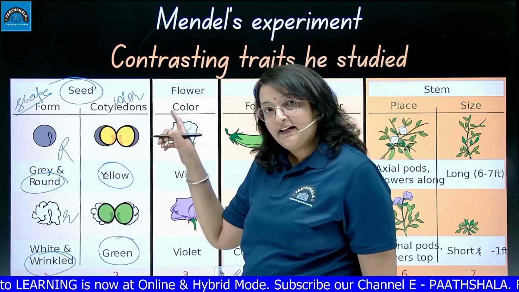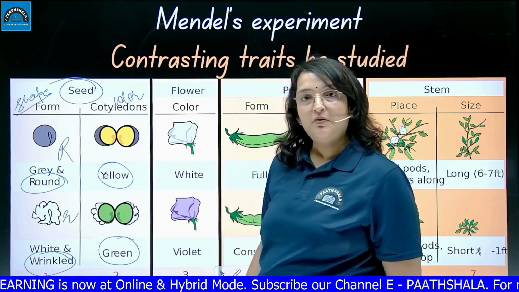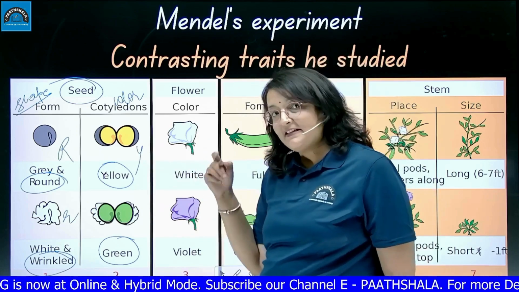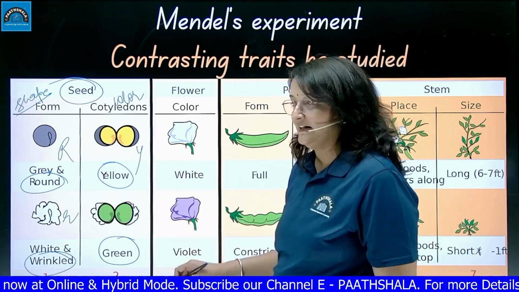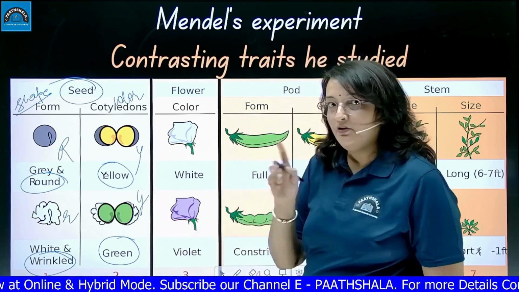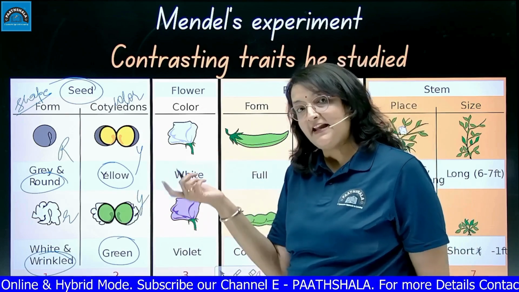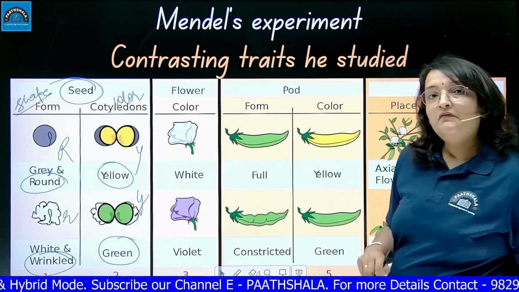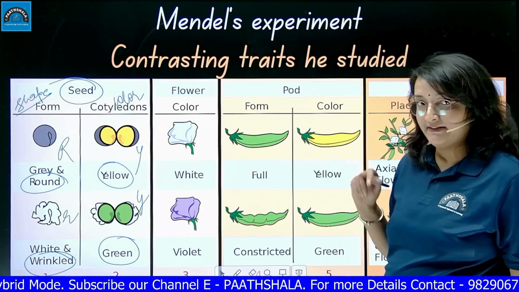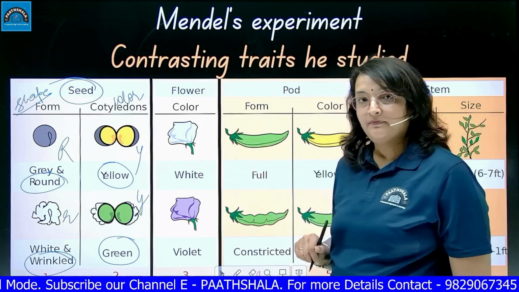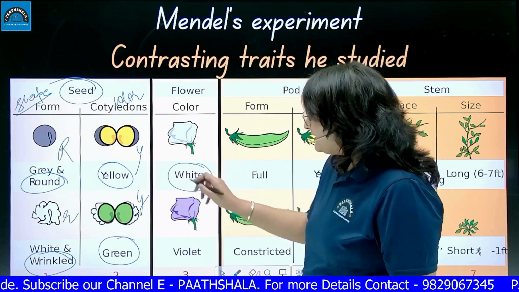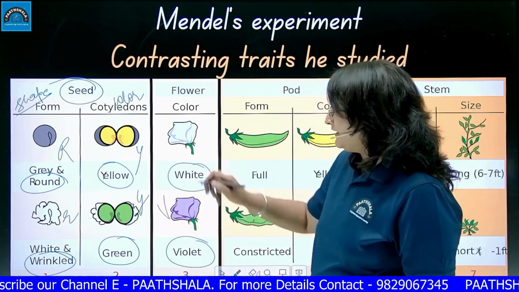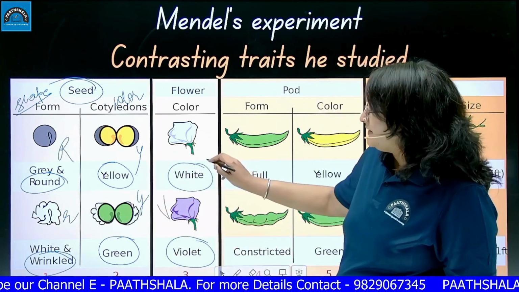If the yellow seed color was dominant, it will be represented by capital Y. And the recessive trait in the seed color, green, will be represented by small y, not small g. It will be represented with the same alphabet but in small letter form. Got it? Then there was another trait, the third trait. It was the flower color. The flower colors were either white or violet. Here, violet was dominant, capital V, and white was recessive, small v.